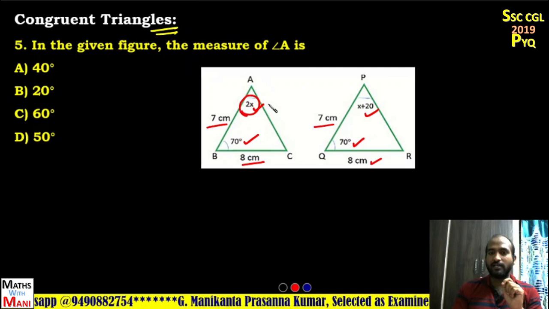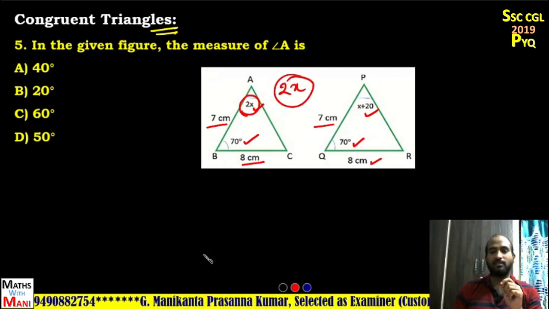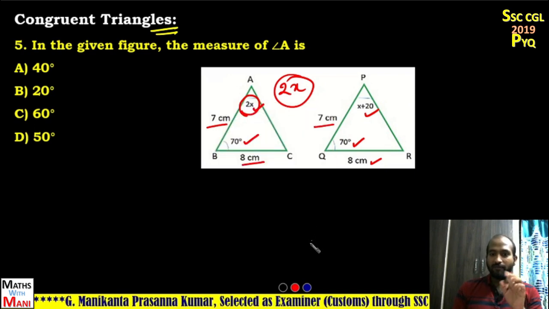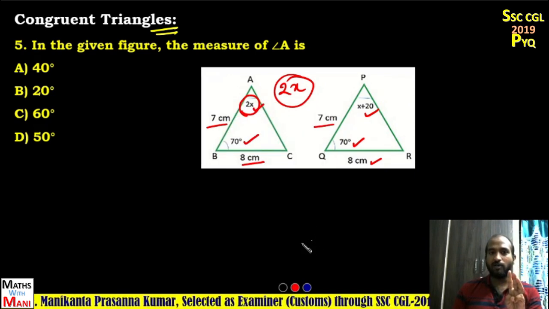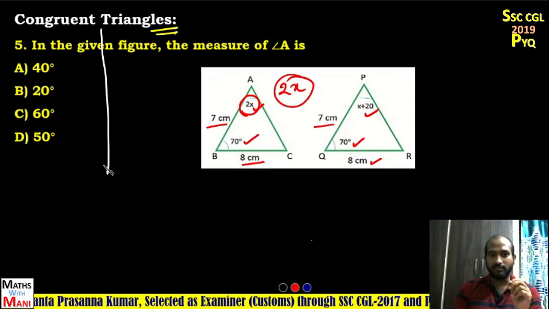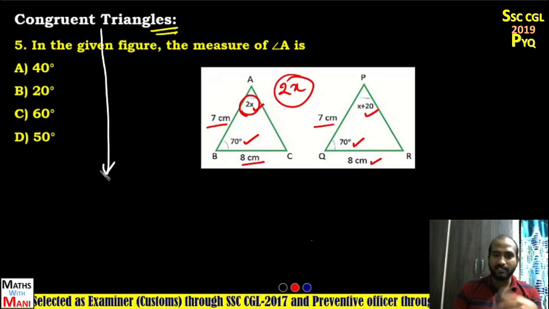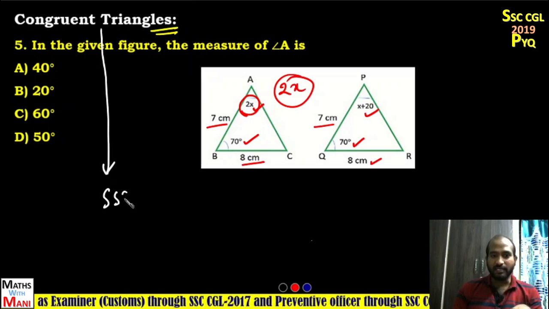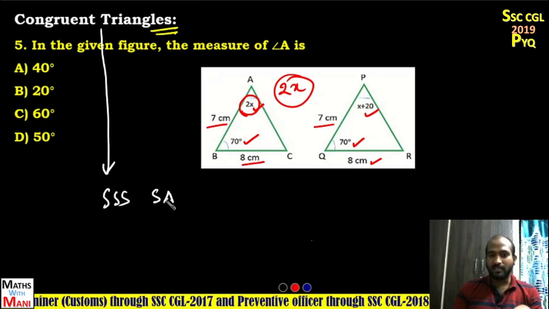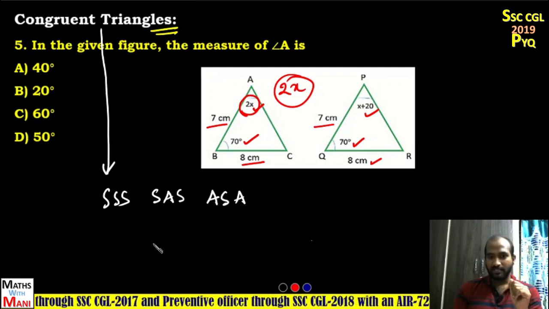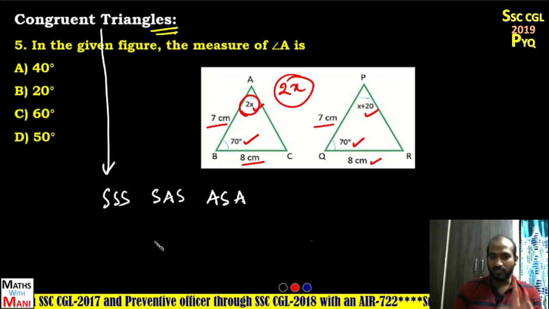What is the measure of angle A? 2x. You have to find out 2x. How do you find out? Here we have three axioms we already learned in congruent triangles. To prove two triangles are congruent, what are the axioms we learned? Yes, SSS, SAS, ASA. These are the axioms we learned.